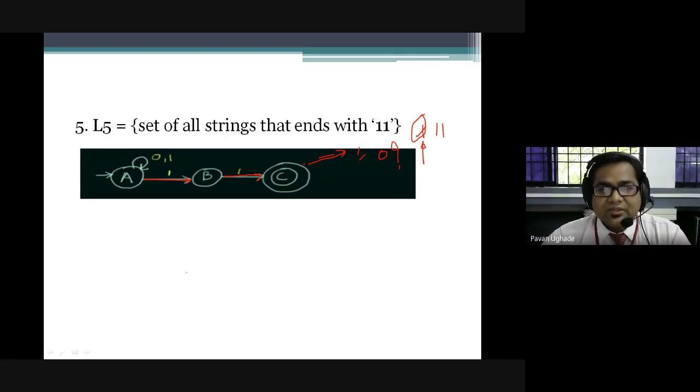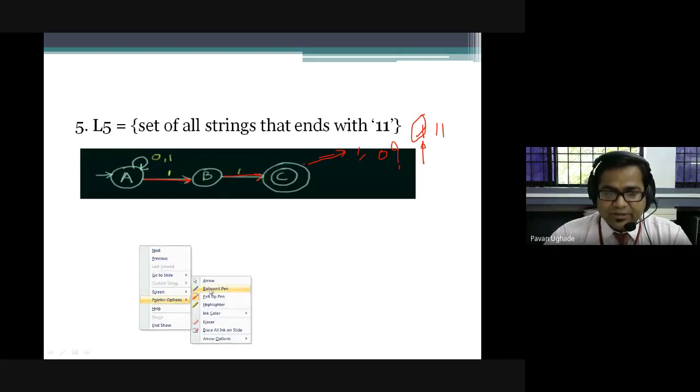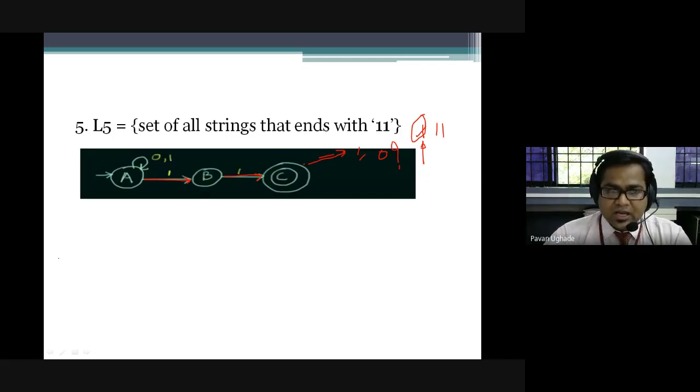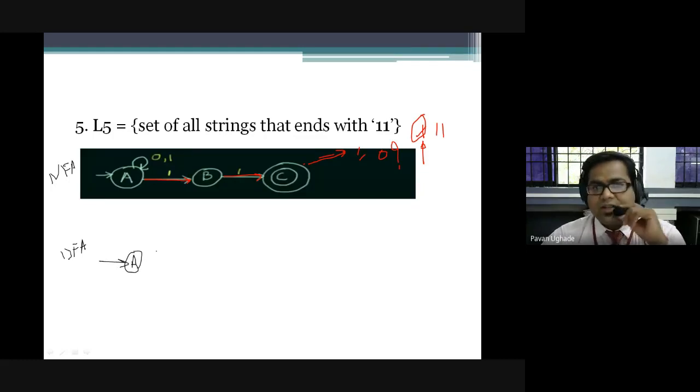Now, if I ask you, can you help me to design the DFA for this? Tell me how will you do that? Anybody willingly who wants to explain? This was the NFA, and I want somebody to come forward and help me design the DFA. I'll say, okay, this is A, which is the initial state. Further, tell me how will you design a DFA which accepts all the strings that end with one one.